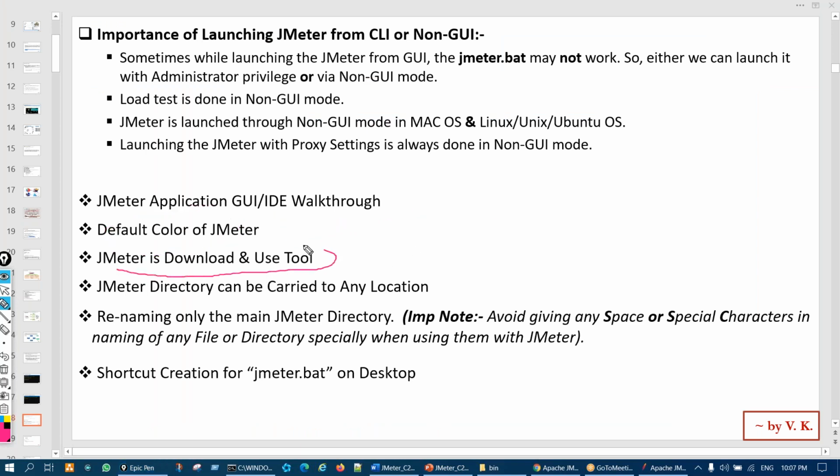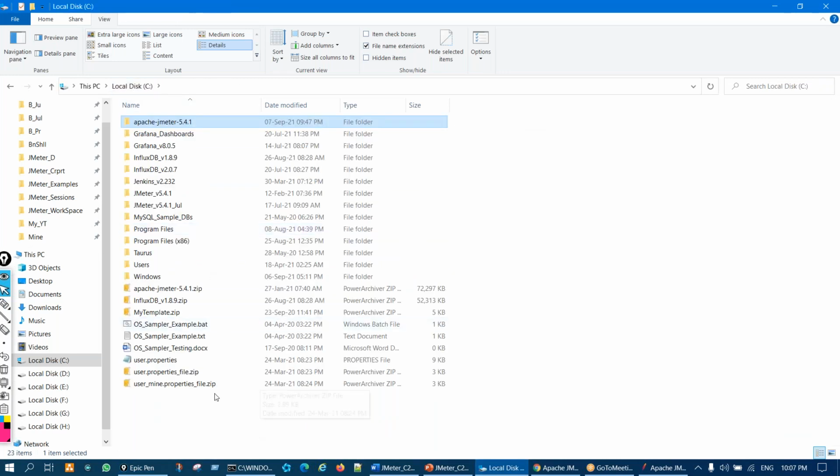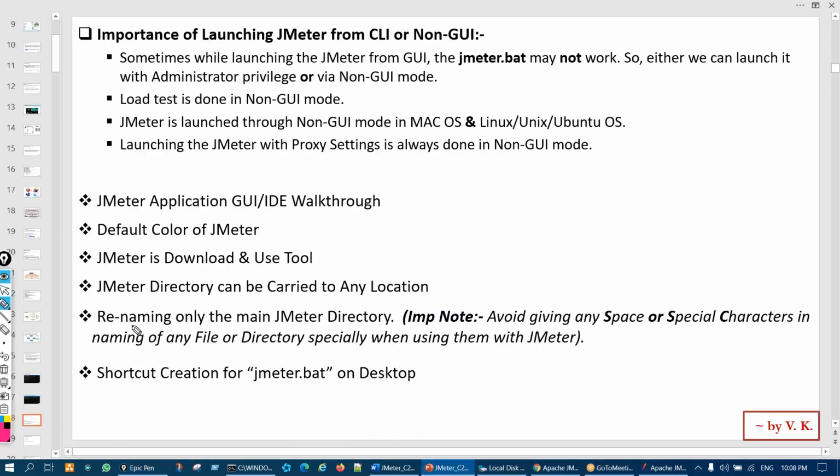Then JMeter is a download-and-use tool, we have seen that, right? Then the JMeter directory can be carried to any location. Like you see, I downloaded the zip and then I kept it in the C drive and extracted it. Suppose you do not want to keep it in the C drive, you want to keep it in the D drive or E drive, you can put it there as well, right? It's easily movable because it's not an installation, it's just download and use, right? So you can move it here and there. Then you can rename the main directory if you wish, right?